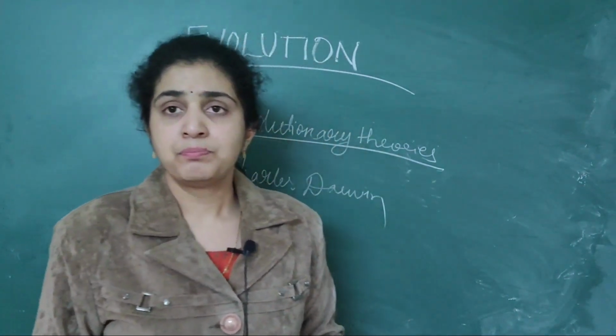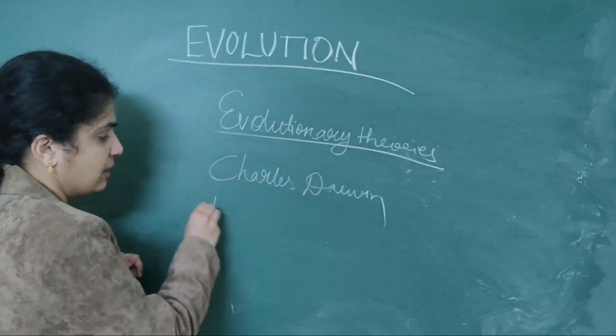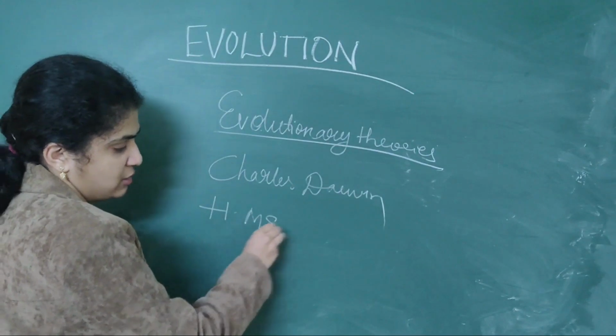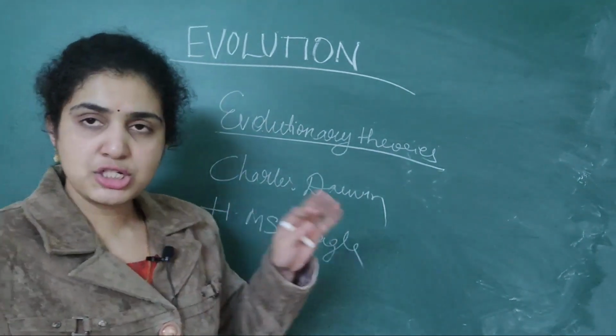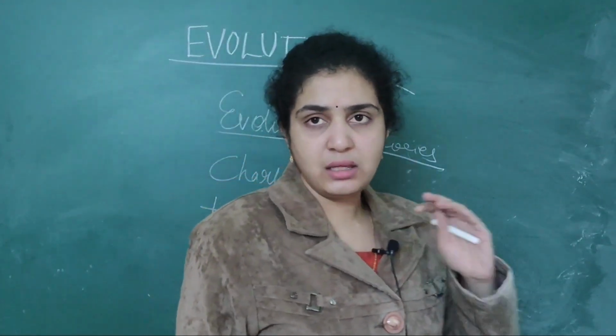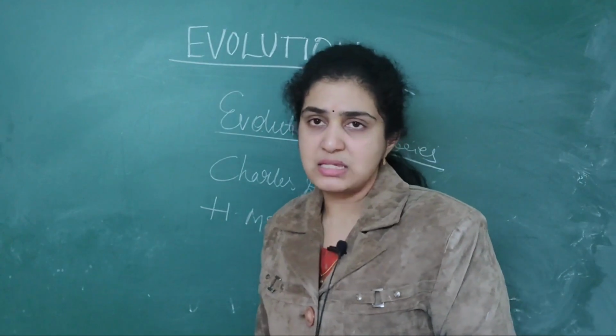He went on a ship called HMS Beagle. Important from the NEET point of view, that's why I'm stressing again. He traveled the whole world on a ship.